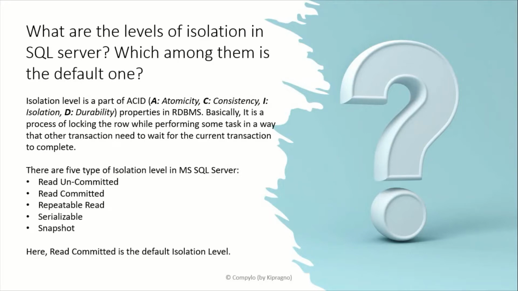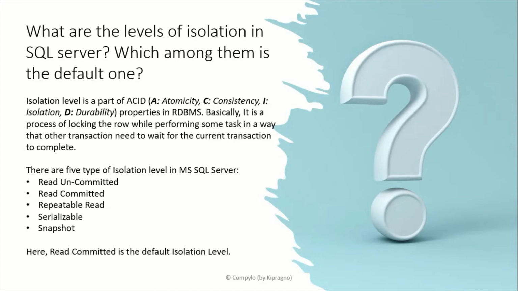What are the levels of isolation in SQL Server? Which among them is the default one? Isolation level is a part of ACID properties, that is atomicity, consistency, isolation and durability in RDBMS. Basically, it is a process of locking the row while performing some task in a way that other transactions need to wait for the current transaction to complete.